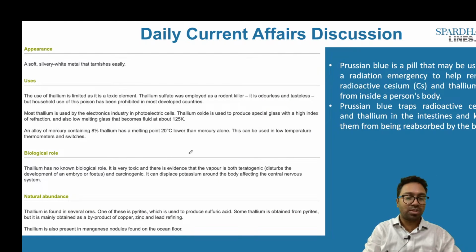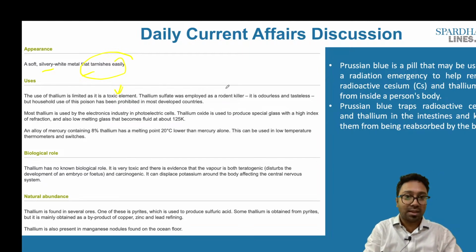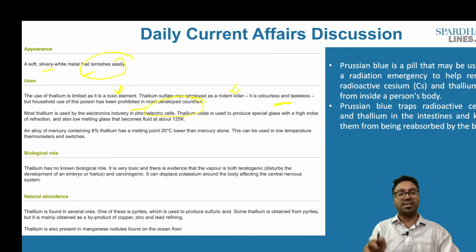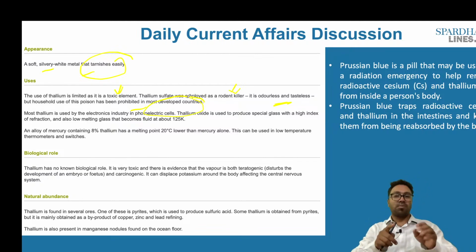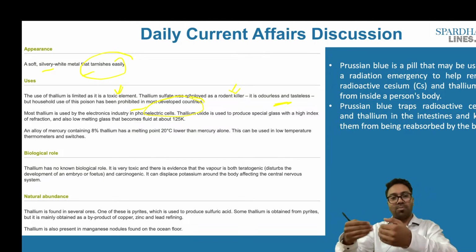So when it comes to the appearance, it happens to be a soft silvery white metal that tarnishes easily. The use of thallium is limited as it is a toxic element. Thallium sulfate was employed in rodent killer. It is odorless and tasteless. This happens to be an important pointer, and it has been used as a poison and has been prohibited in most developed countries. Since it is being used as a poison, it is banned and is not used in a couple of countries.